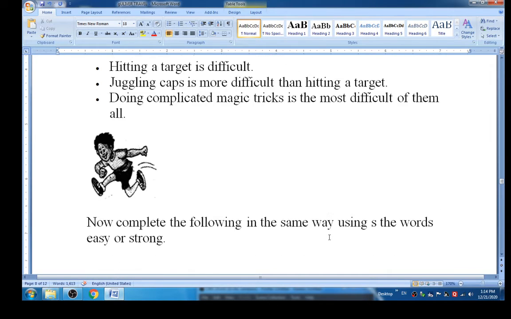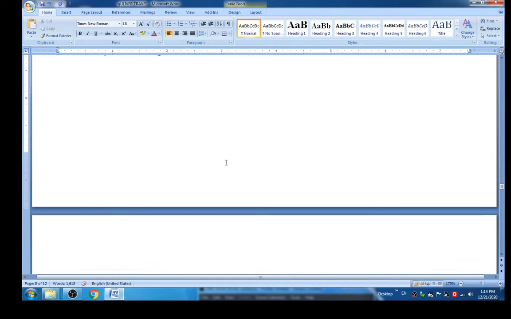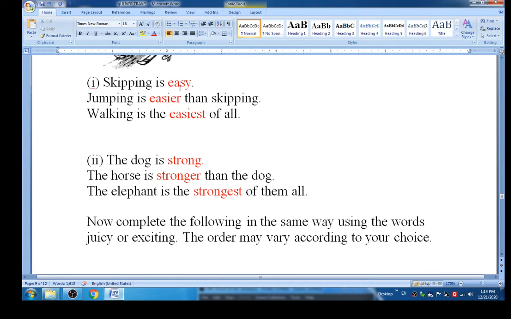Okay students, now complete the following sentences in the same way using the words easy or strong. So let's complete. Look at that. Skipping is easy, jumping is easier than skipping, and walking is the easiest of all. Here we use the word strong: the dog is strong, the horse is stronger than the dog, and the elephant is the strongest of them all.